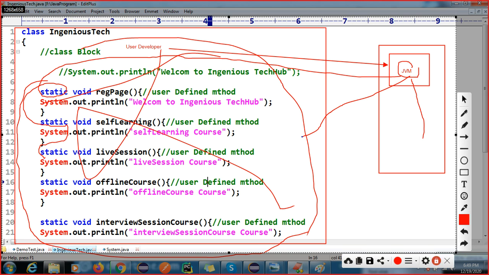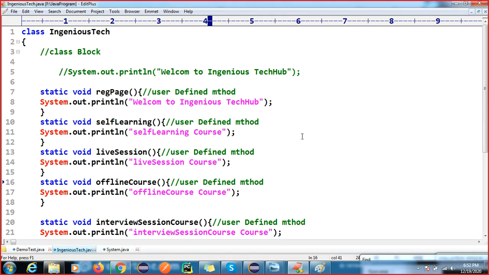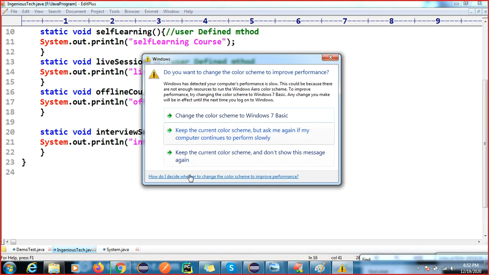If your class has no main method, we are not able to interact with the JVM. It doesn't care whatever you have written. So that's why we require the main method.